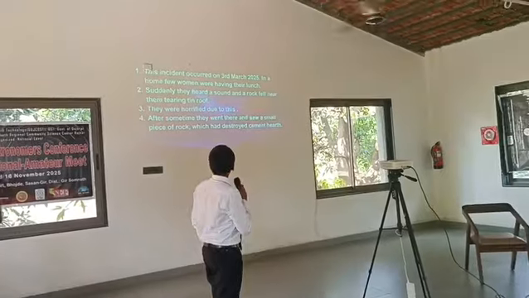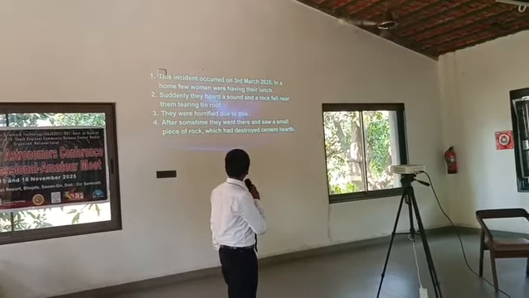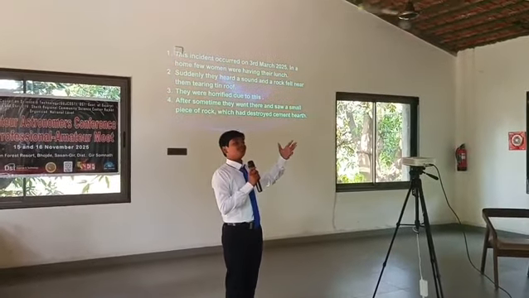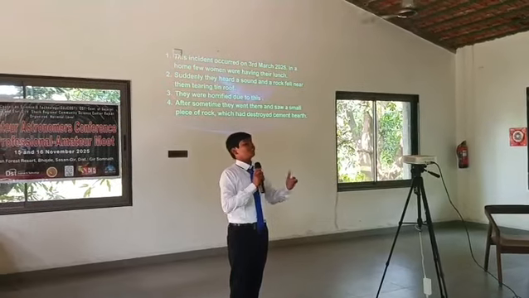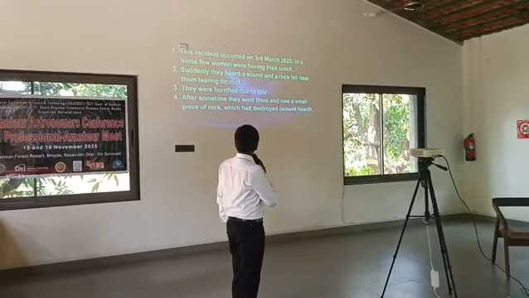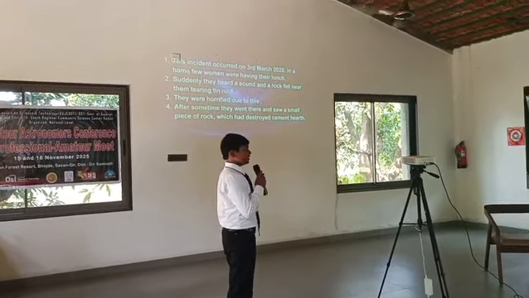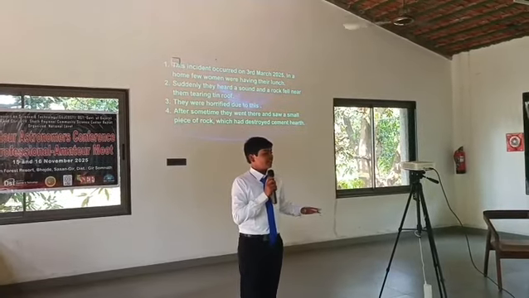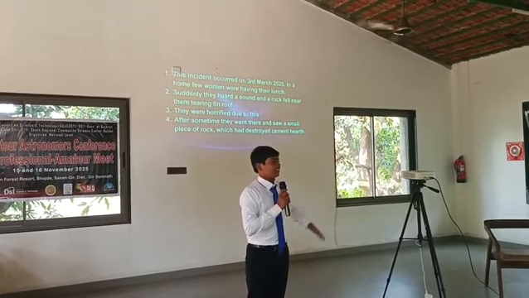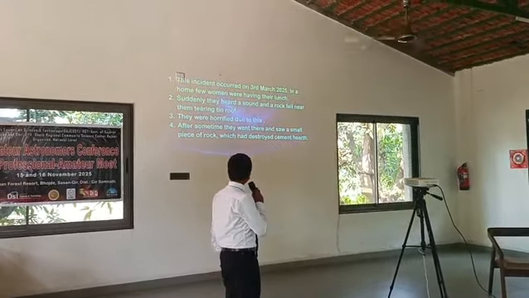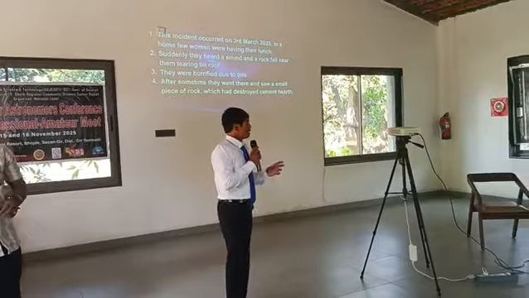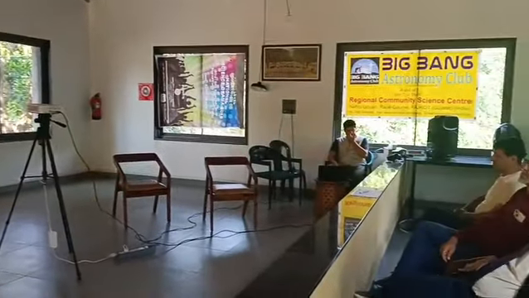Next. So this incident occurred on 3rd March 2025. Imagine you are having your normal daily lunch and suddenly something comes through your tin roof and falls and destroys your cement hut. This is a very terrifying incident. Suddenly they heard a sound and a rock fell near them, tearing the tin roof. If I am standing here, in place of that woman having her lunch, that wall would be the place where the meteorite had fallen. It was a very close impact. They were horrified. After some time, they went there and saw a small piece of rock which had completely destroyed their cement hut.